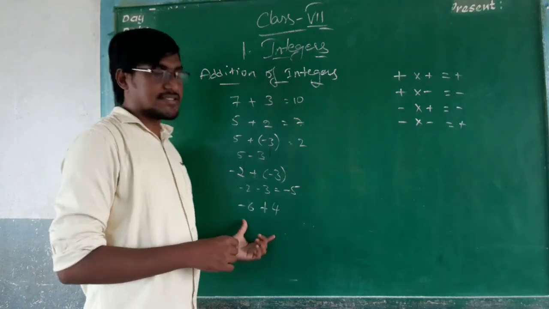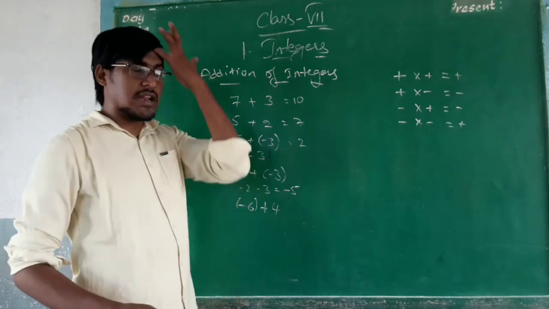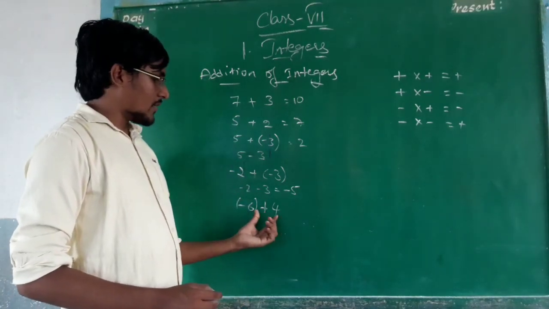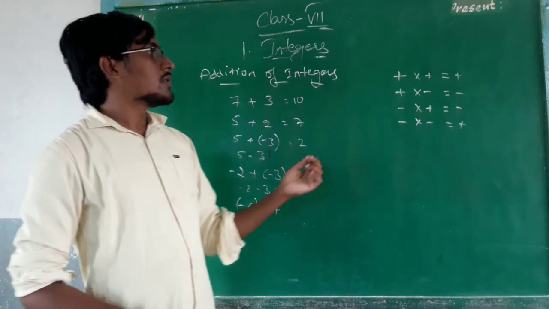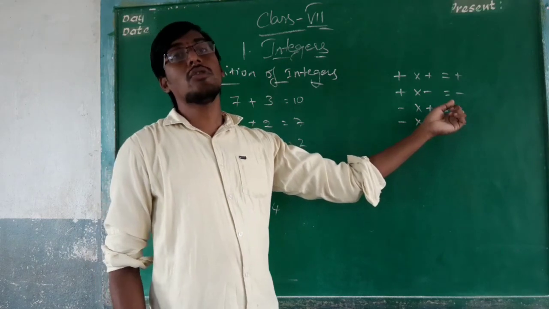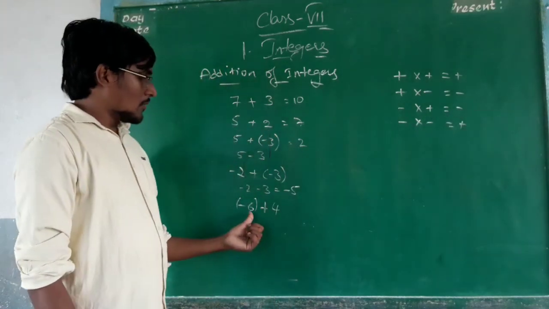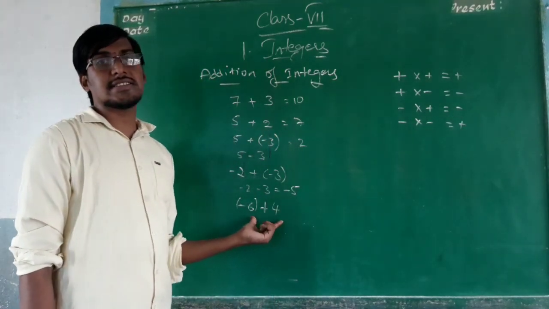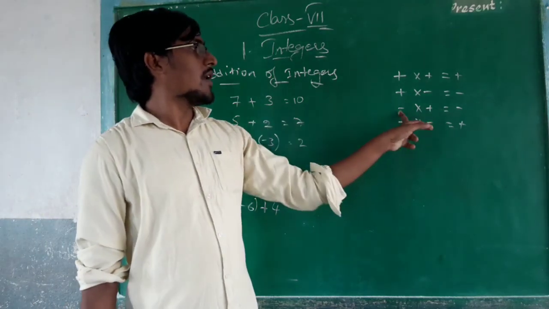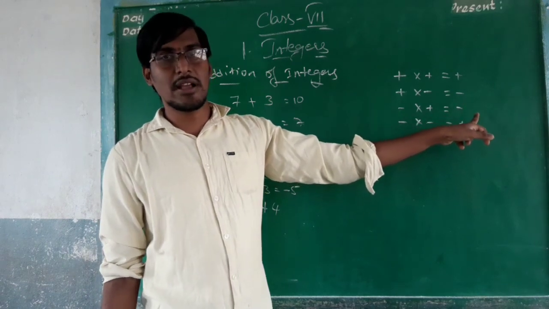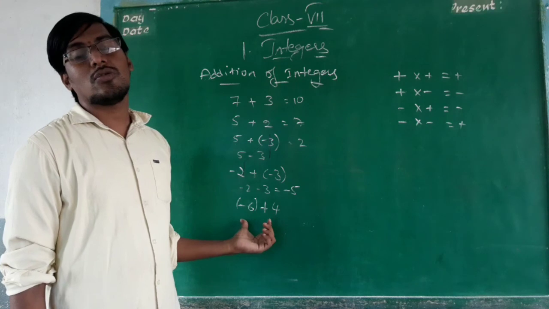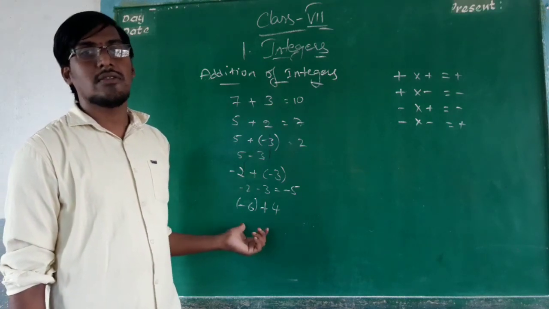Minus 6 plus 4. Minus 6 is an integer, 4 is also an integer. One is negative, one is positive. What will we have to do? We have to subtract. So what is the highest value here? 6. Why do we subtract? Because one negative and one positive means it becomes a subtraction.